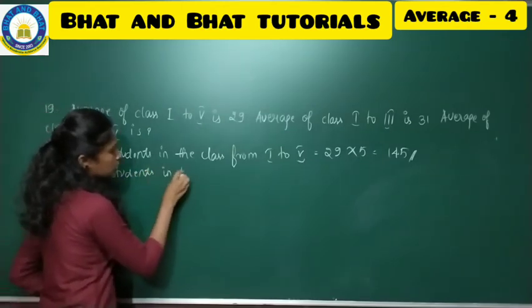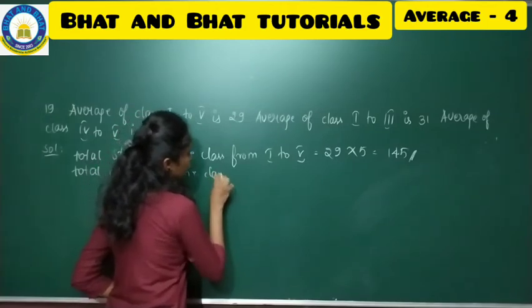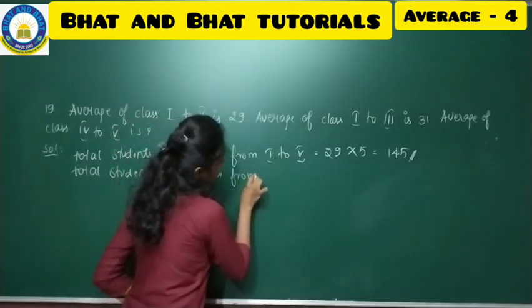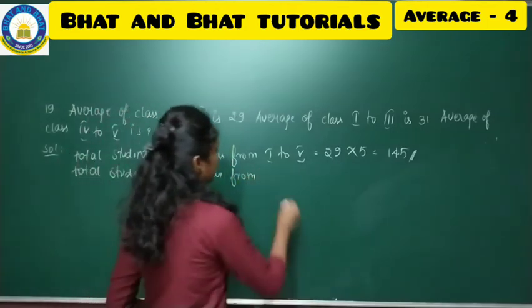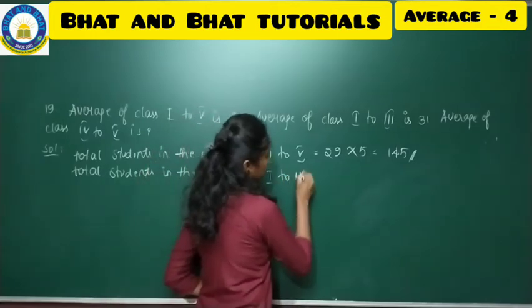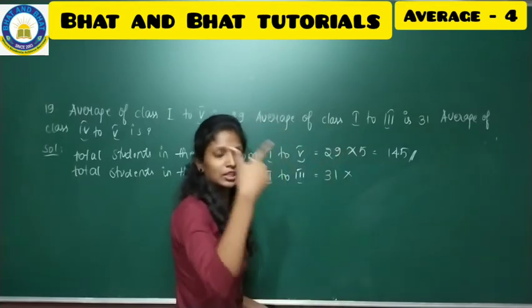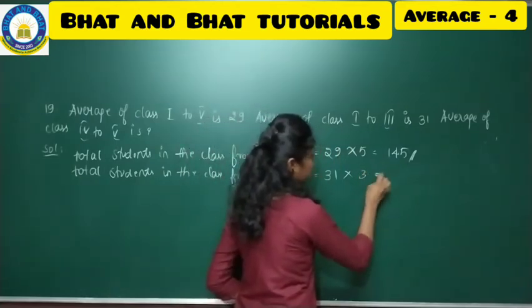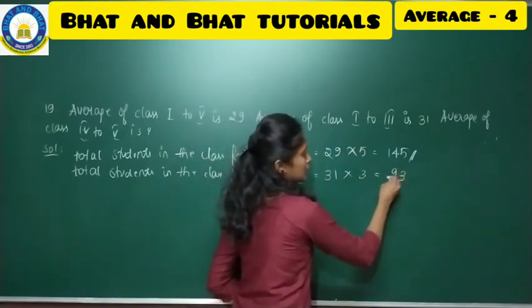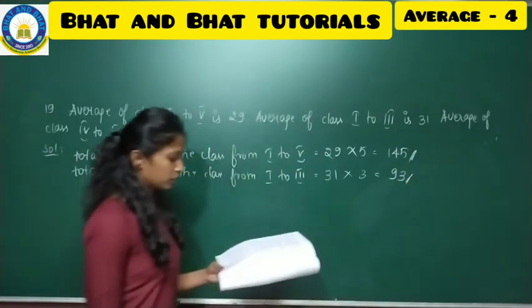In the same way, total students in the class from 1 to 3. How much is it? 31 into first standard, second standard, third standard. 3 ones are 3, 3 threes are 9. 93 students are there.